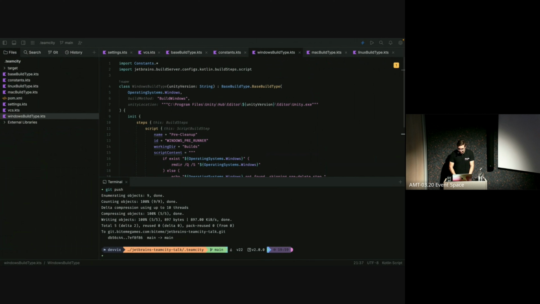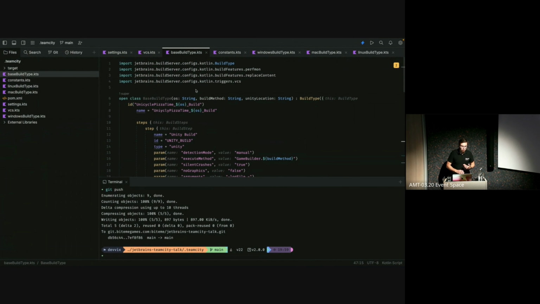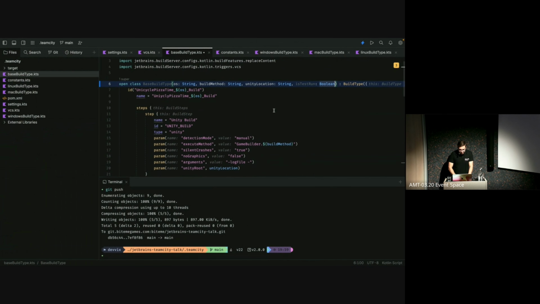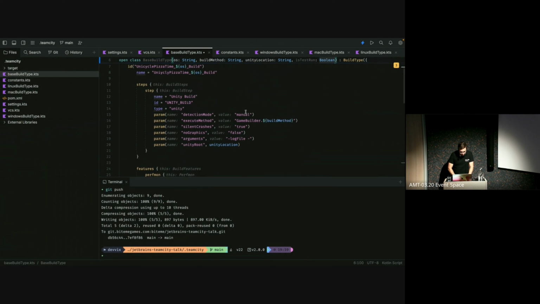To add some tests here, we do have to make a few changes. I want these tests to be able to run on any base build type, because we might want to run them on Windows, we might want to run them on macOS. It shouldn't matter. And to do that, I will just add a new variable called isTestRun, which is going to be a Boolean. And doing so, we can now also go a bit lower into our build steps, and we can add a little if around here,